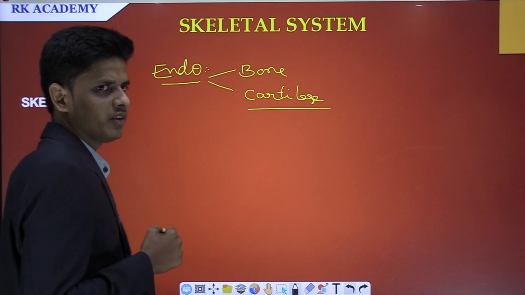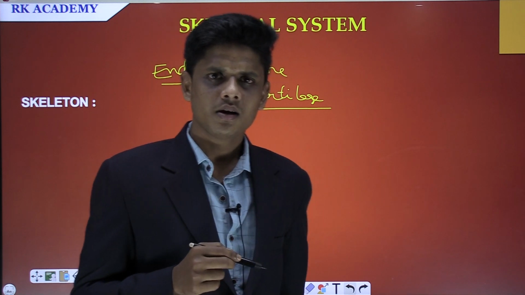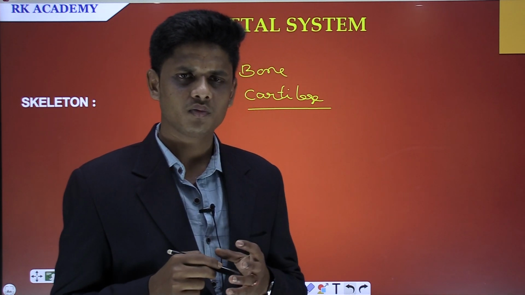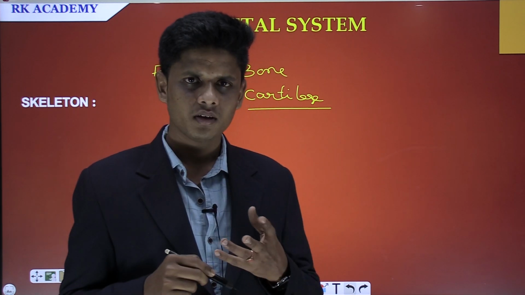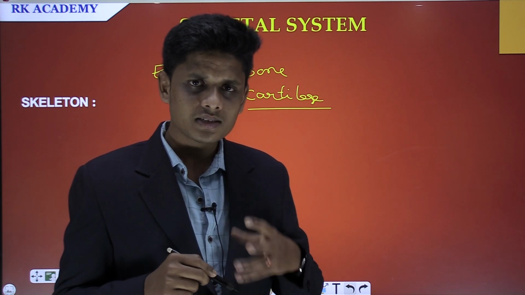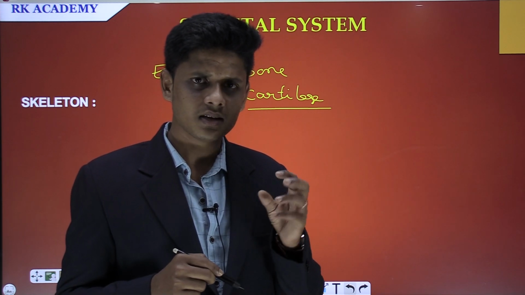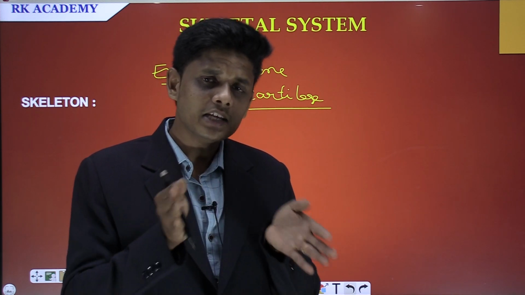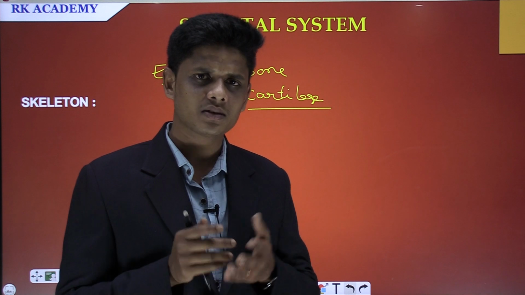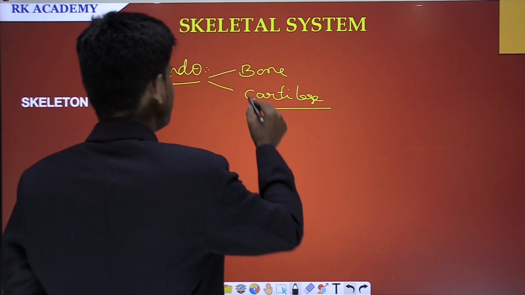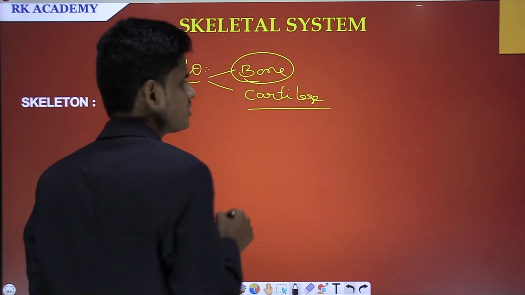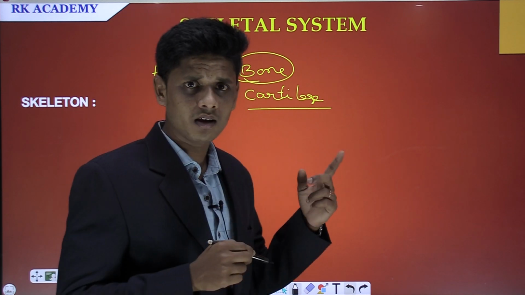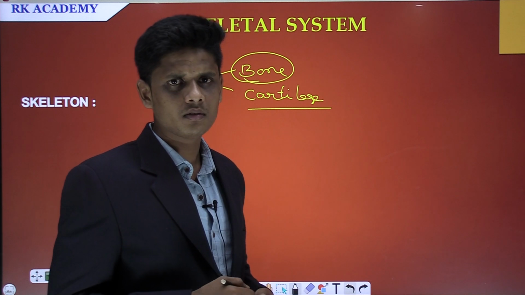The difference between bone and cartilage is that bones are the hardest, whereas cartilage is a smooth bone, and it is made up of a protein named collagen. Now we will discuss the bone, its structure, its functions and the particular properties of the bone.